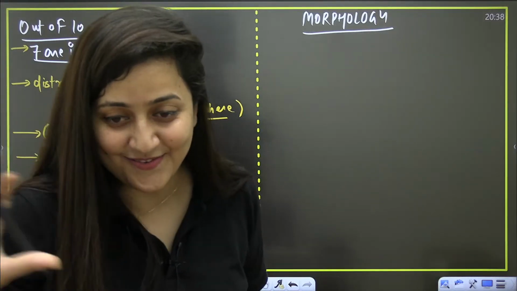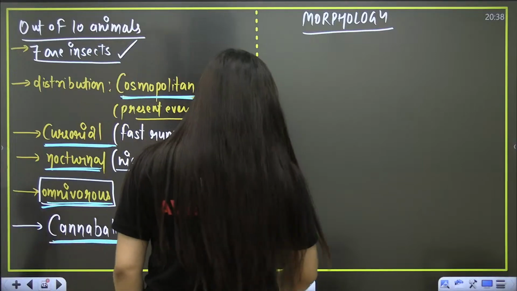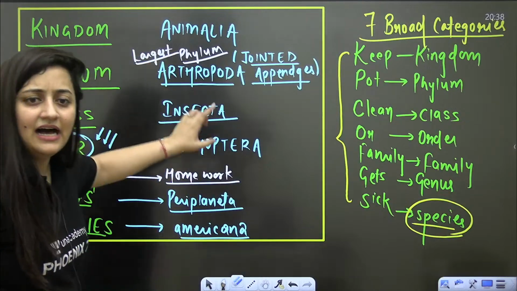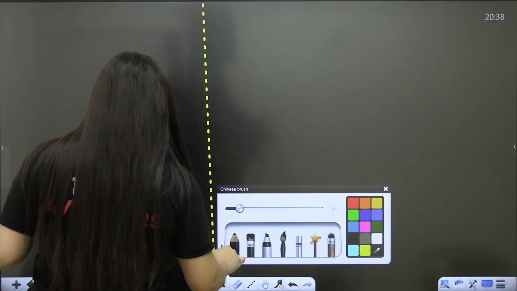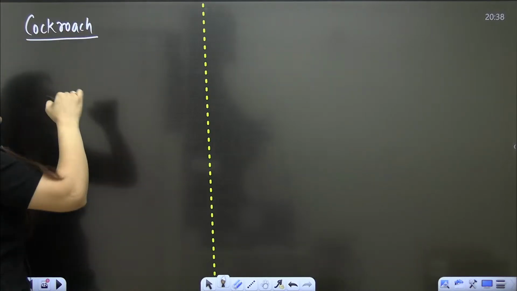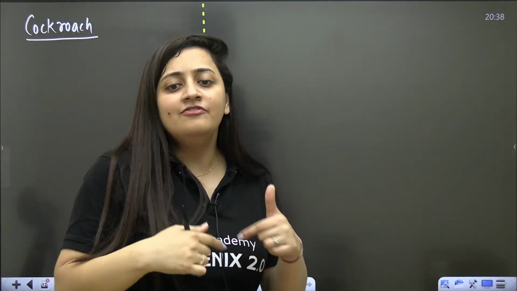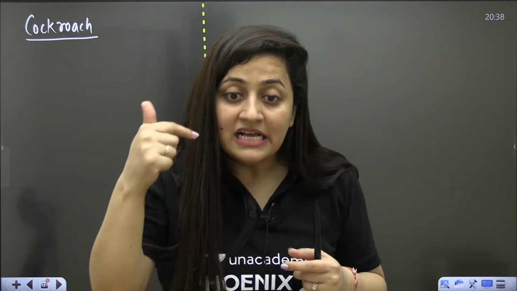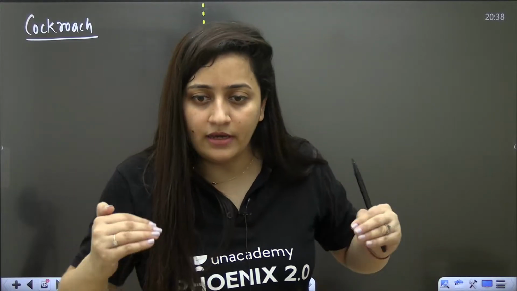Okay, so guys, before starting this morphology part, let's relate it with the animal kingdom. Chaliye, let's start. You know that cockroach belongs to which member? See, if you relate it with the animal kingdom, you will be able to recall many features, and sometimes those features can help you answer the questions. We have to do smart work here. Hard work is important, but we have to learn how to relate the things.